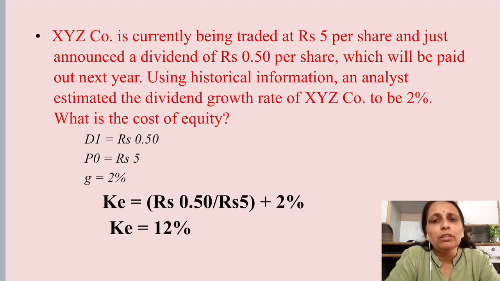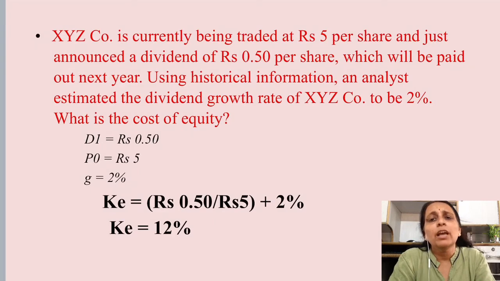If you put these inputs in the formula, D1 over P0 plus g, that means 0.50 over rupees 5 plus 2% will give you a discount rate, or a cost of equity, which is 12%. So you need to understand what the inputs are and then put them in the formula of the dividend discount model. Using this model you can get the cost of equity.